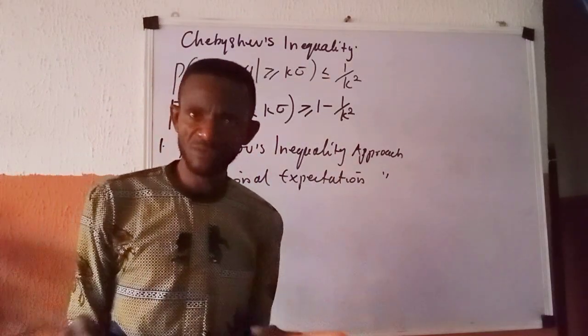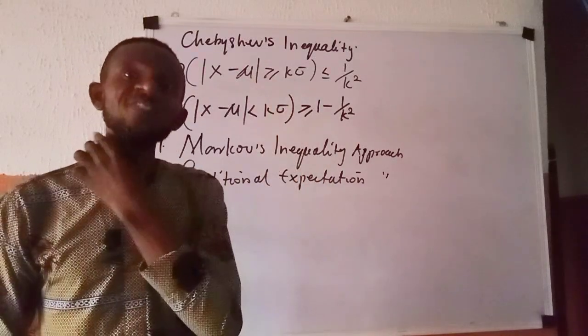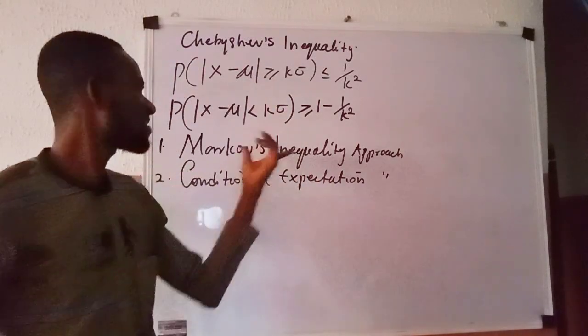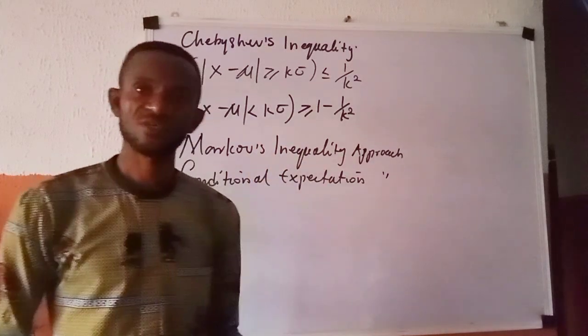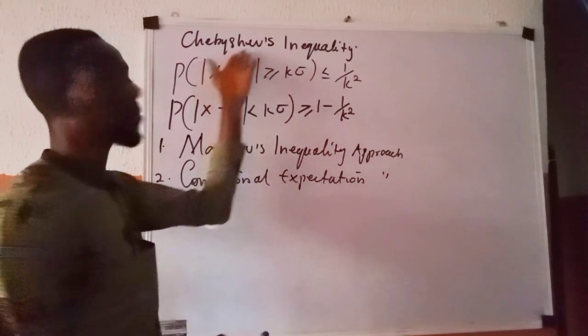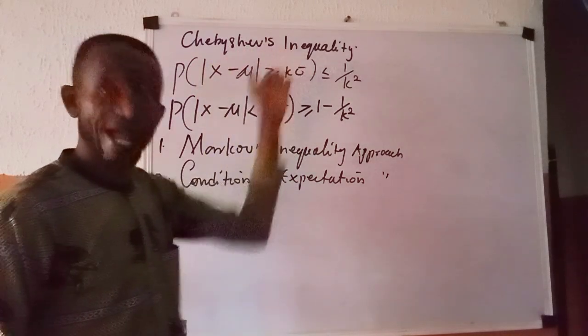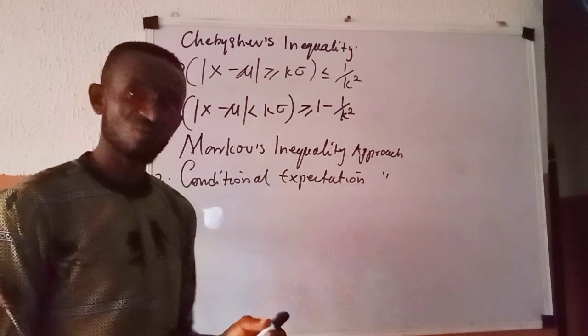So our discussion today on Chebyshev's inequality will be centered on the Markov's inequality approach. So you are going to permit me to clean the board, then we write the Markov's inequality, and then use the approach to derive the Chebyshev's inequality.